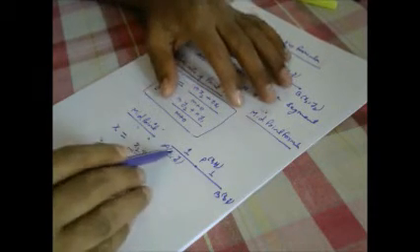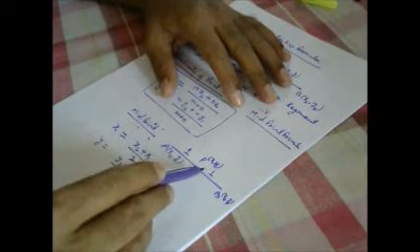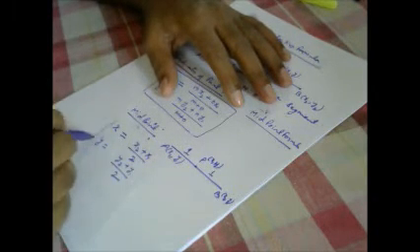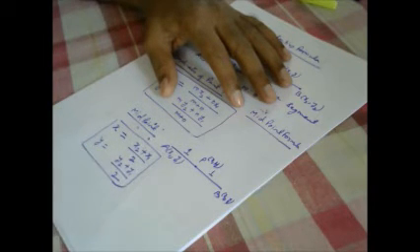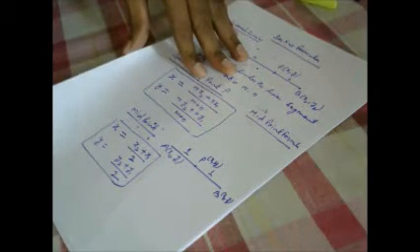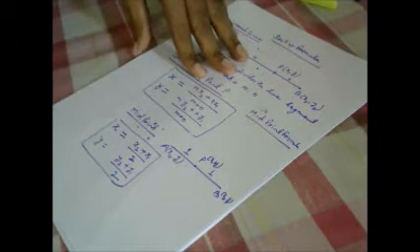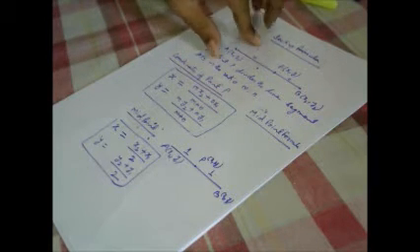So simply we have to add the coordinates and divide by 2 for x and y. In this way, we will be able to find the midpoint. This midpoint formula, which is coming from the section formula, is very much required.